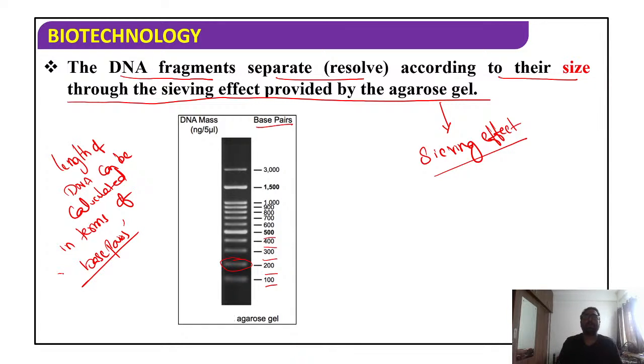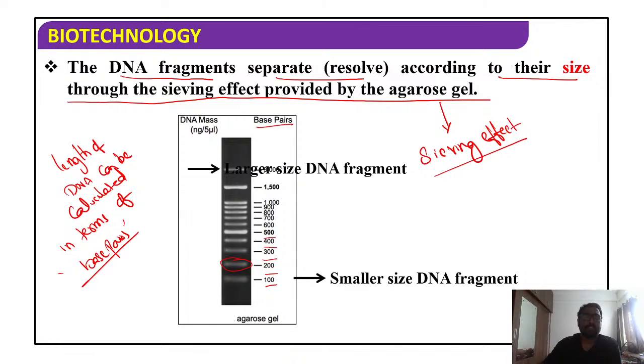Yes. So if anybody asks you what is the use of agarose, it is going to give the sieving effect. You see, students, larger fragments and smaller fragments. As I mentioned, this separation is happening based on the size, right?